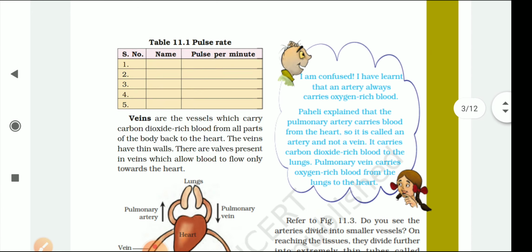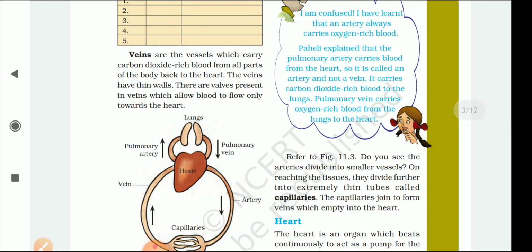Here you can see the veins. Veins are the vessels which carry carbon dioxide-rich blood. It means deoxygenated blood from all parts of the body to the heart. The veins have thin walls. There are valves present in the veins which allow blood to flow only towards the heart.